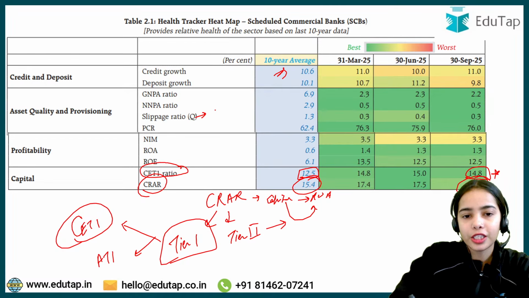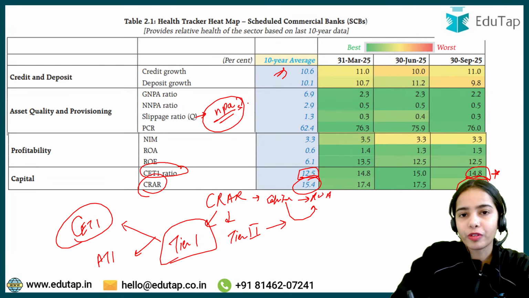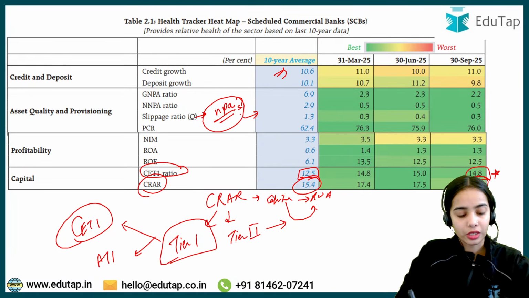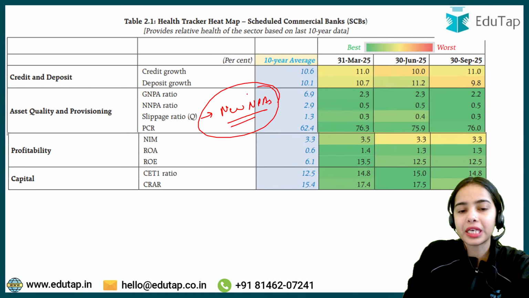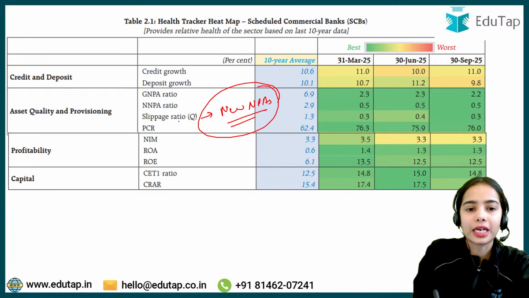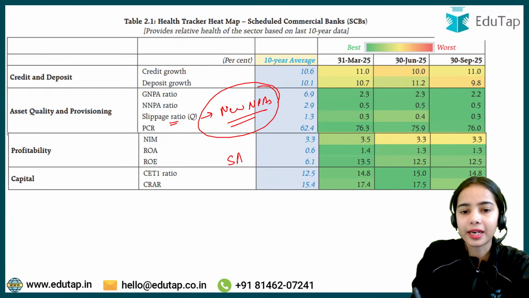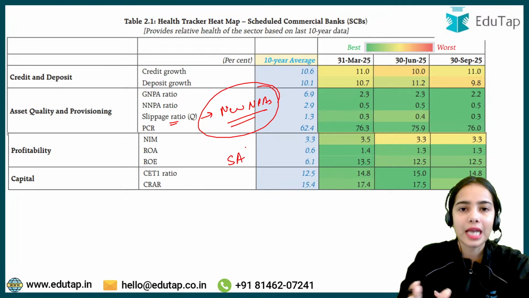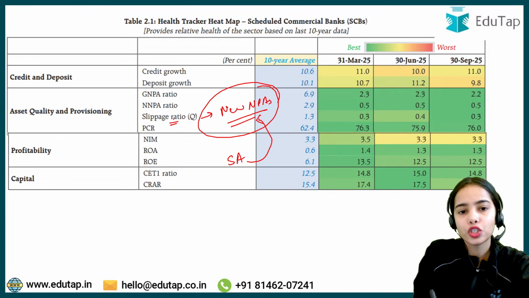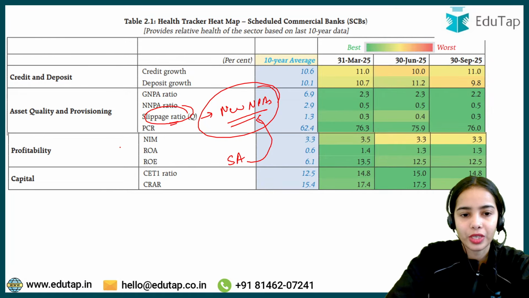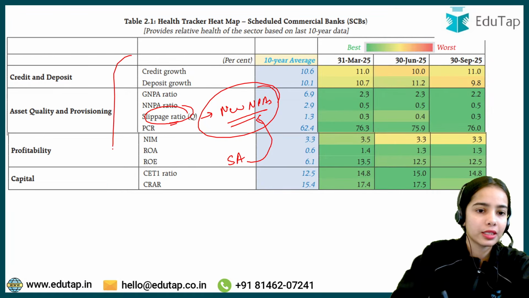So basically the new NPAs, the new non-performing assets that are created in a year. So that is the slippage ratio. That is, out of the standard assets, out of the standard loans, how many of the loans have converted into NPAs in a year. So that is shown by the slippage ratio. Chalo, any confusion, anyone, in the terminologies?